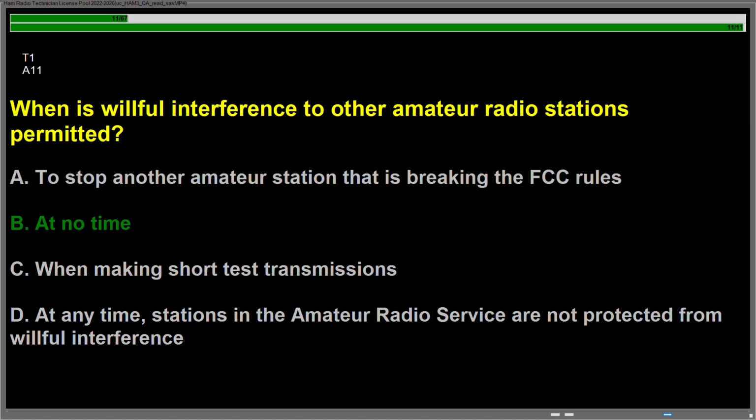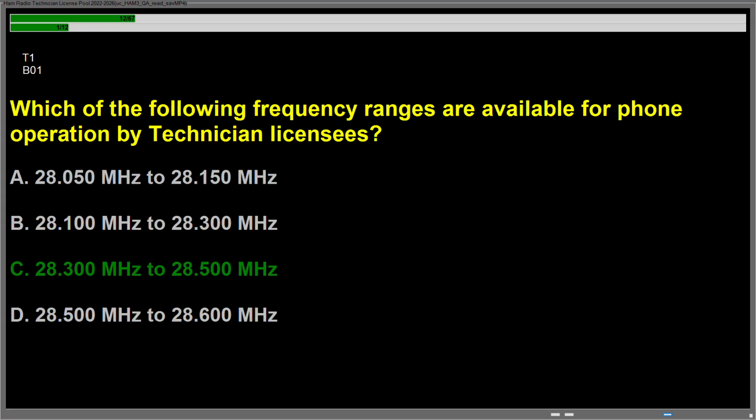Question Alpha 11, when is willful interference to other amateur radio stations permitted? Answer is B. At no time. Question Bravo 01, which of the following frequency ranges are available for phone operation by technician licensees? Answer is C. 28.300 MHz to 28.500 MHz.